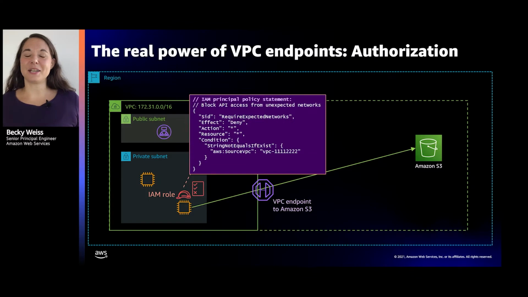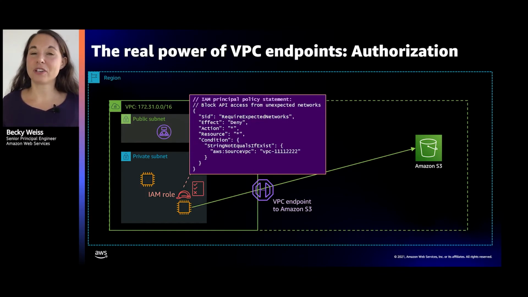I also have this statement. I say, you know what? I don't care what you're doing, but this role belongs in the VPC, so if they ever try to do anything not from within the VPC, I'm just going to say no.